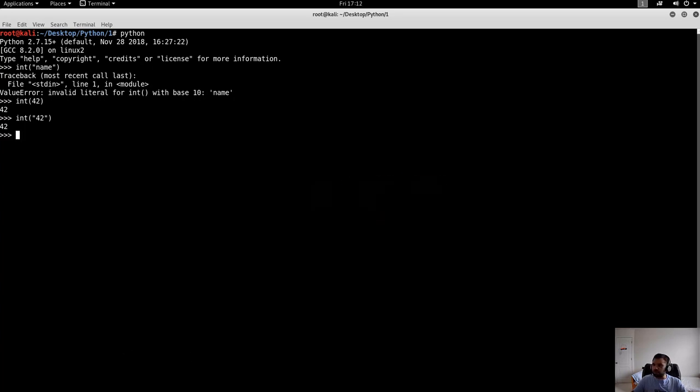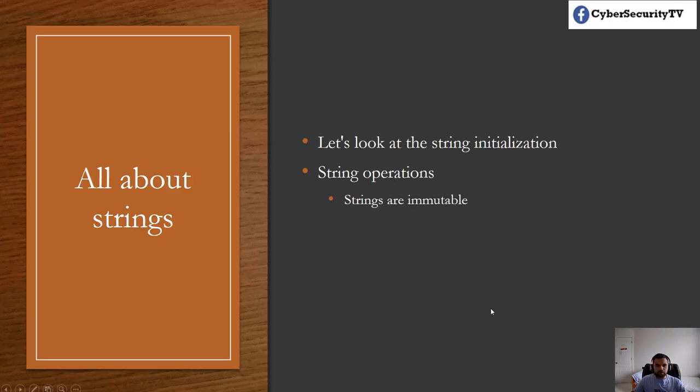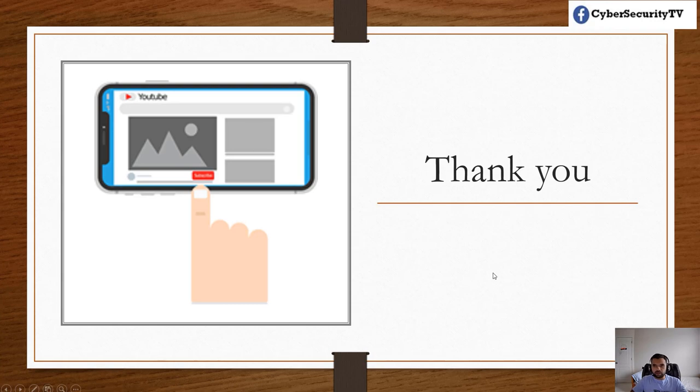And okay, I think that's about it. Let me just quickly go back to here. Yeah, this is all about the strings I want to discuss. Probably next time we'll deep dive into some other functions that the string or Python offers, and we can use them when writing exploits. I want to make sure you have these basics clear before we move on to some advanced topics.